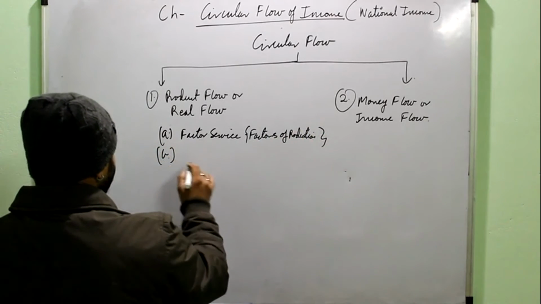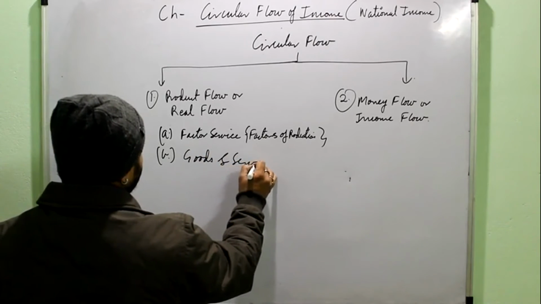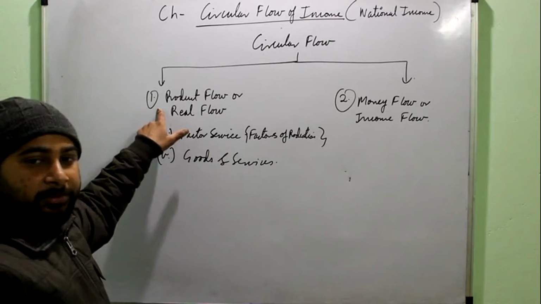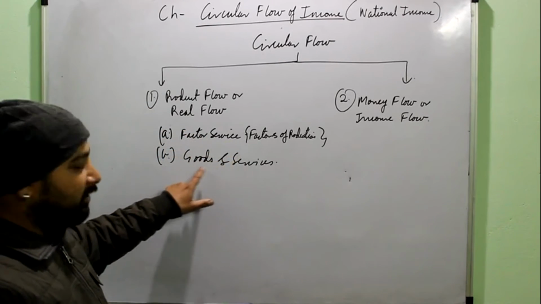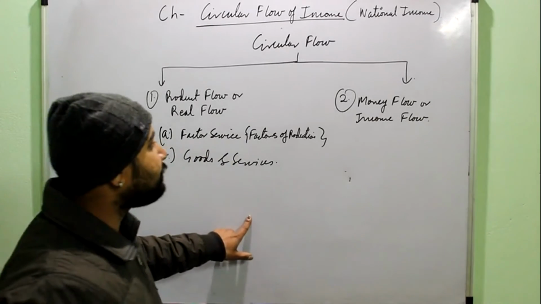And the second thing is goods and services. It means if you are asked to define real flow or product flow, you write it is a flow of factor services or the factors of production and the goods and services across the various sectors of an economy.